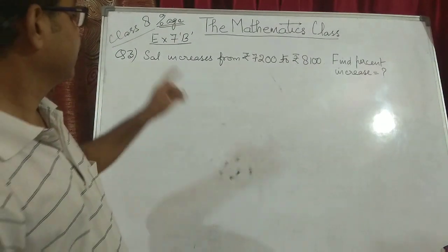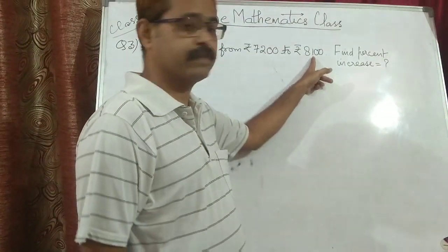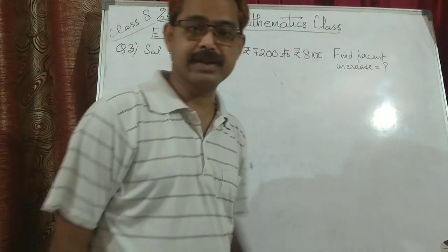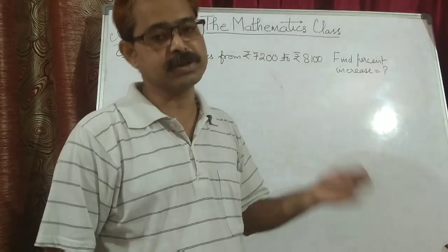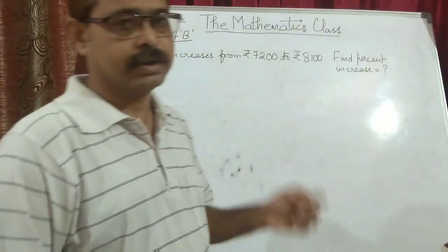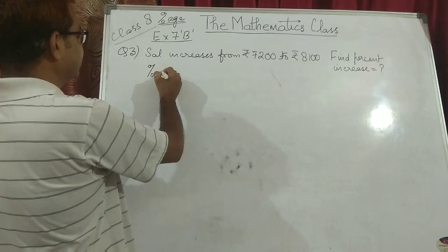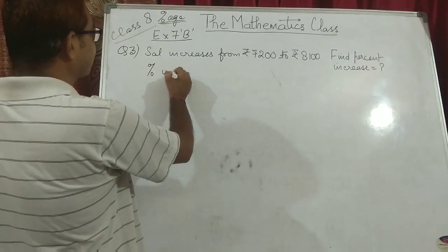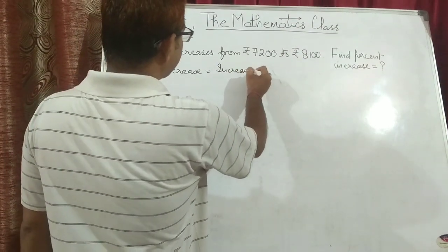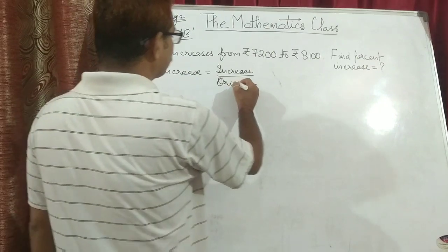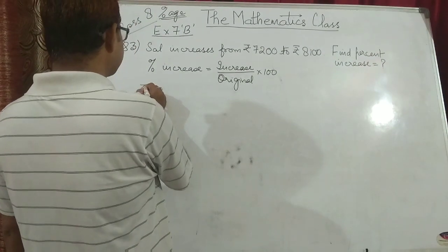Question number 3 reads, if the salary of a person increases from 7,200 to 8,100, find the percent increase in salary. So how do we find percentage increase or percentage decrease or percentage error or percentage change? These are different names for the same thing. So percentage change or percentage increase, I will say increase. Increase can be written as increase upon original value or original salary into 100. Now, what is the increase in salary?